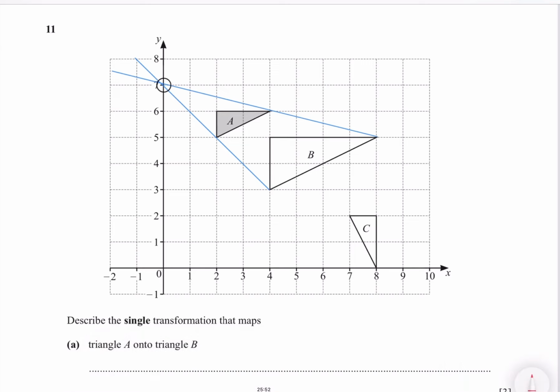So B is 1, 2, 3, 4 units and corresponding side of A is 2 units, so scale factor is 2. So now you can write here: A has been enlarged onto B, center of enlargement is 0, 7 and scale factor equals 2.